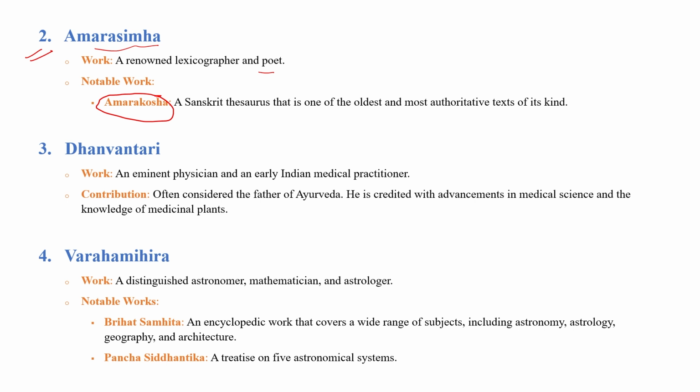Next, Dhanvantri was known as the father of Ayurveda. So he was one of the 9 gems during the time of Chandragupta II. The fourth personality was Varahamihira. Varahamihira was a distinguished astronomer, mathematician and astrologer.